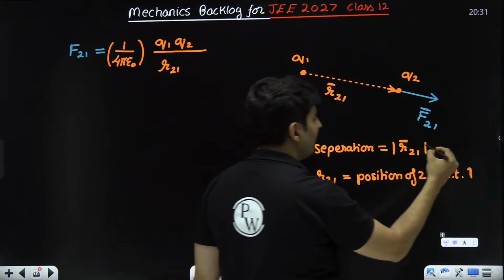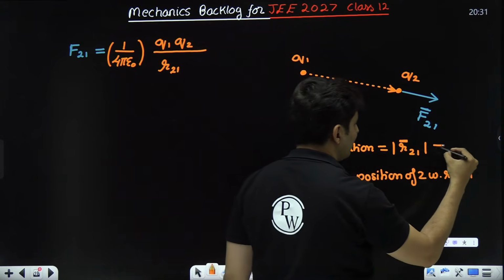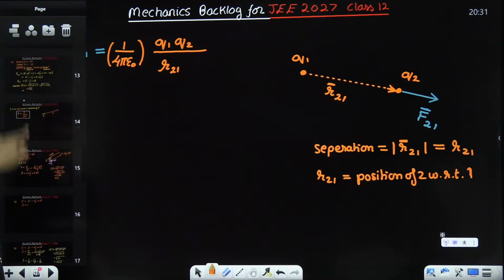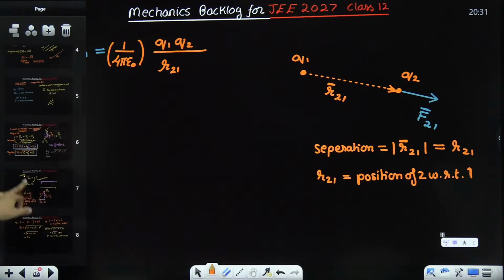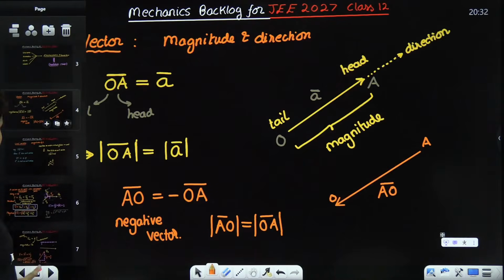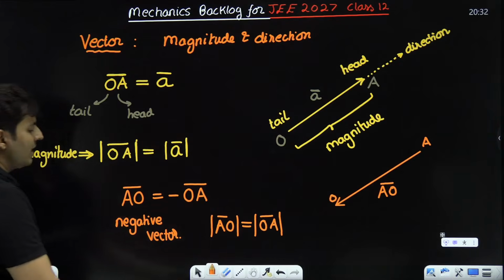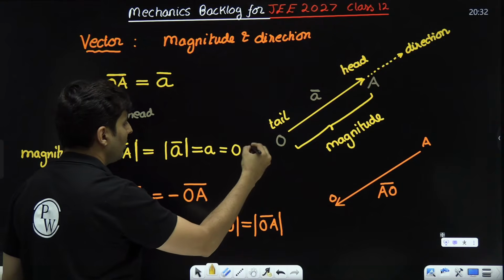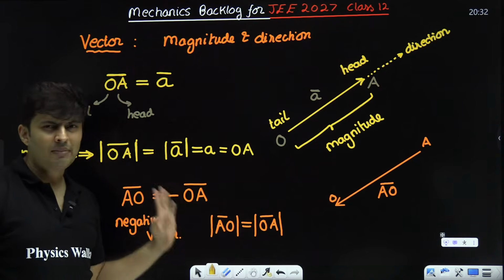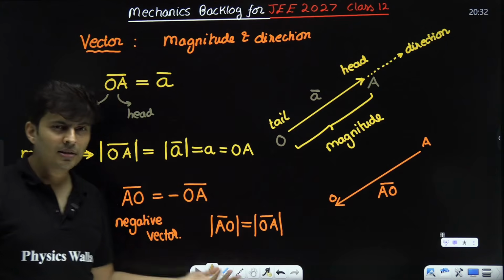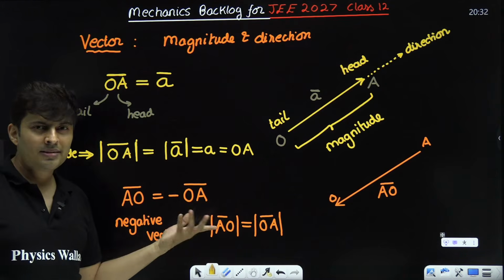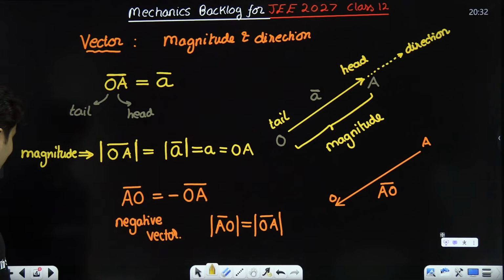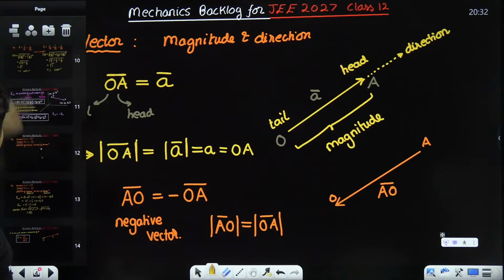A lot of people, instead of putting mod, just write R21, just like in normal vector notation. If I don't put bar and mod, even if I just put the number A or the number OA, it is understood I'm only interested in the magnitude, not the direction. Sometimes you can skip the mod symbol because it is extra writing work, nothing else. Other than that, it is the same thing. So it's a scalar magnitude.